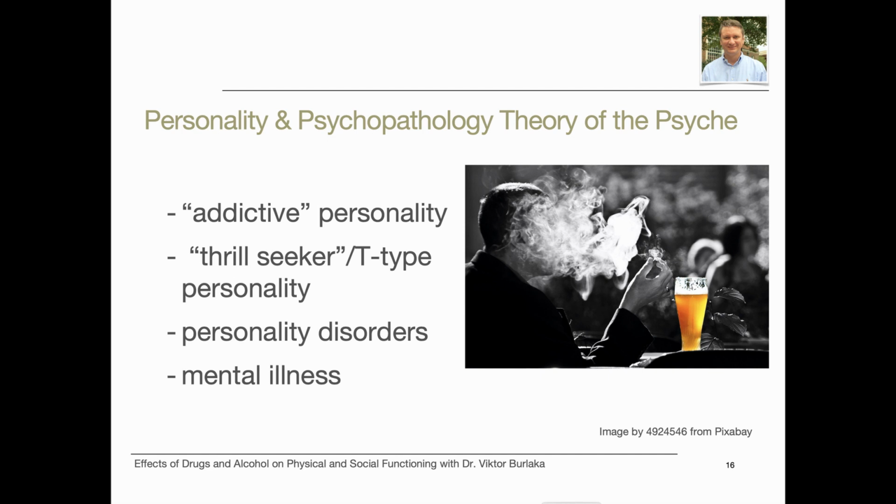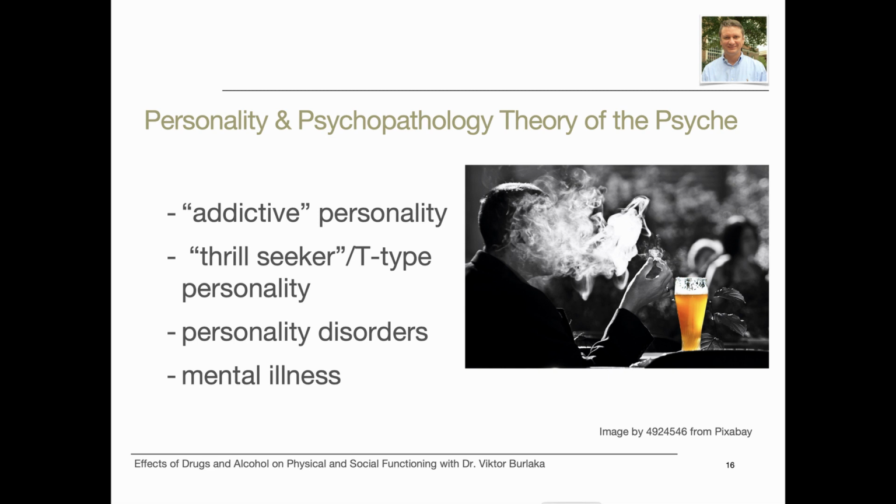Past clinical literature discusses a phenomenon called the addictive personality. In theory, individuals are predisposed to develop a substance use disorder, or addiction, by virtue of possessing certain personality traits. Studies show a higher risk of using and misusing substances among adolescents who have angry defiant personality types, as well as the thrill-seeker personality type, sometimes called the type T personality.